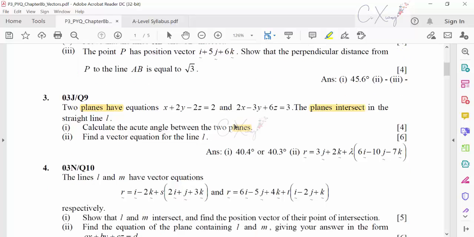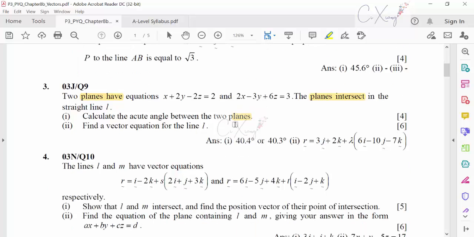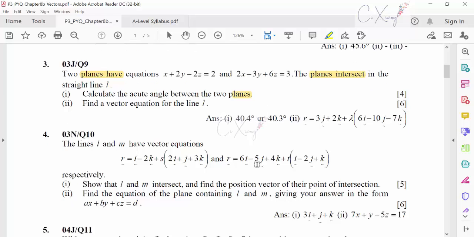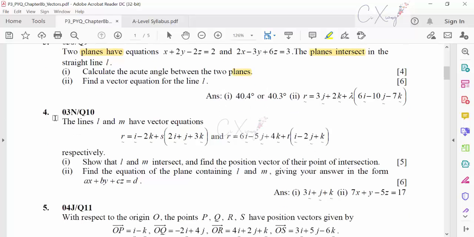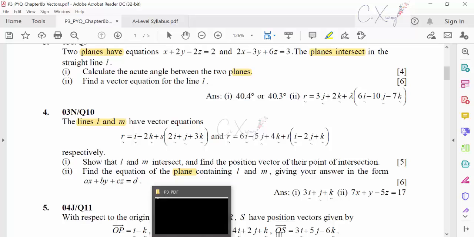So you read the question and have a look whether it involves plane or not. For example, question number 4. You can see that they are talking about two lines here, line L and M. Line should be no problem. They ask you to show that L and M intersect, and find the position vector of their point of intersection. So part number 1, you can do it. Then when you go to part number 2, they are asking you to find the equation of the plane. You see the word plane, that means you can skip the question.